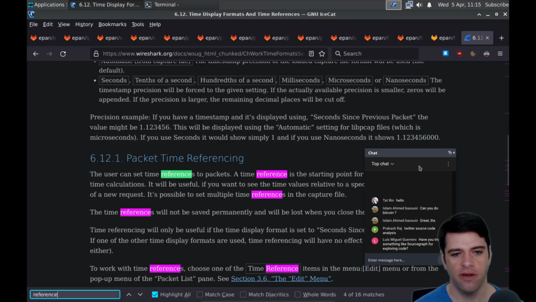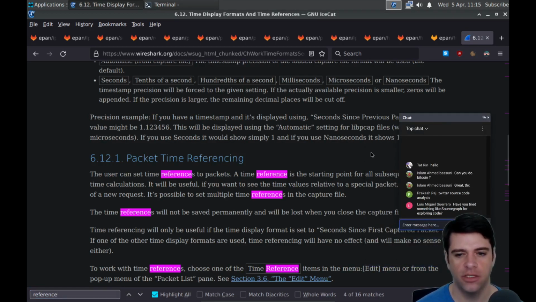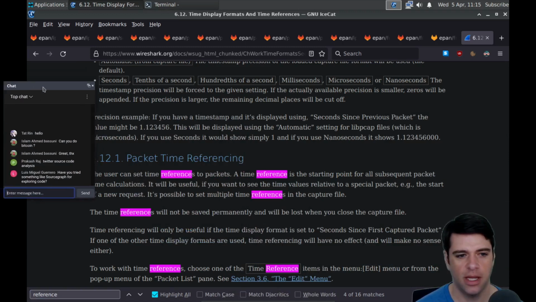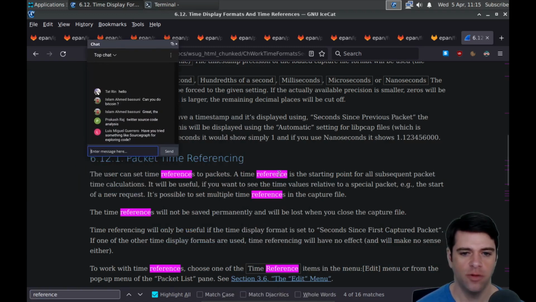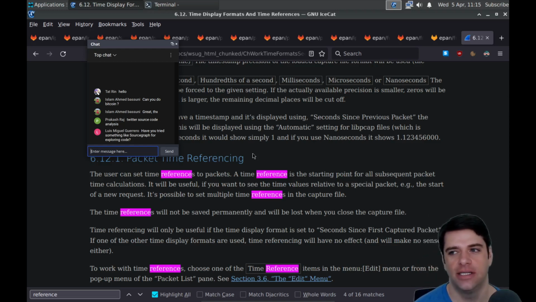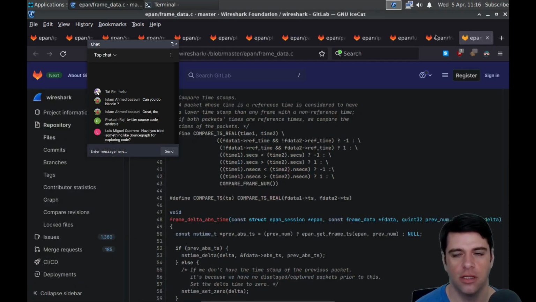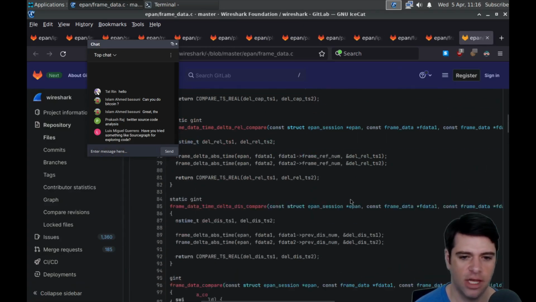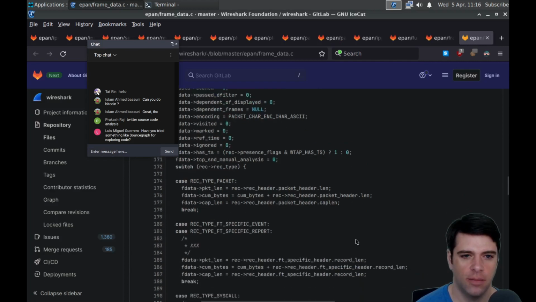The user can set time references to packets. A time reference is the starting point for all subsequent packet time calculations. It will be useful if you want to see the time values relative to a special packet. So maybe I want to debug some TCP connection, just use the TLS example, and I set the reference time to whenever the handshake completes so that I know things like this packet came in 2 seconds after the handshake. I'm guessing that's what it's for.